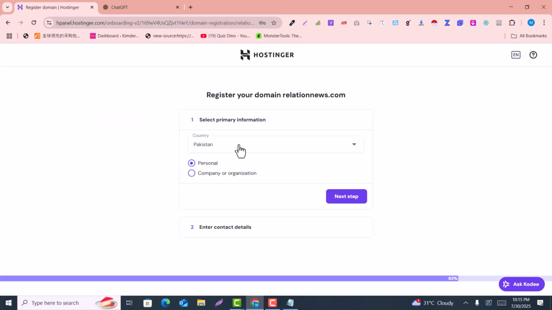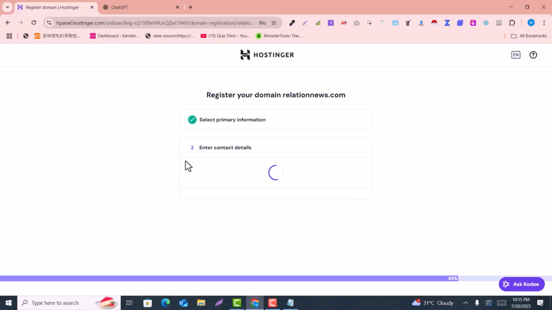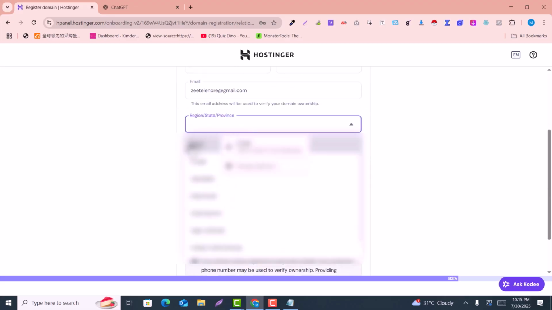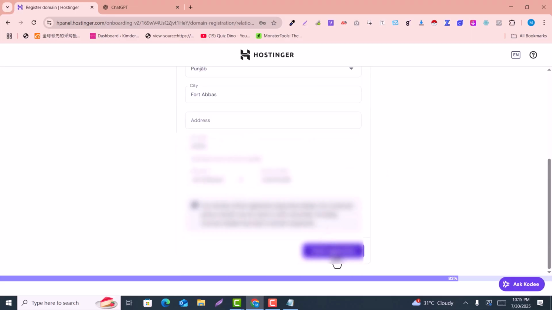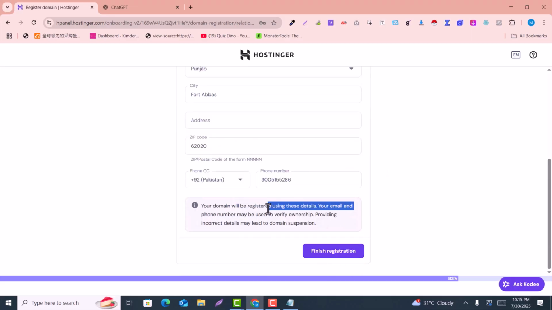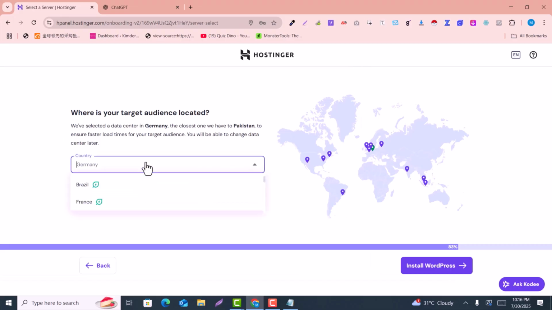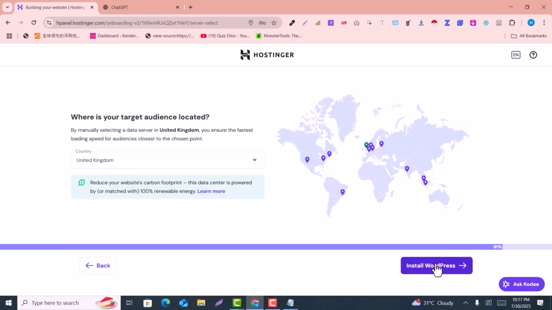Here you need to give the information for registering the domain. So here you select your country, and here you select personal and click on next. And here you just need to enter the contact details again for the domain. I have already given the contact details, so here I just selected these and finish registration. So your domain will be registered using these details. Here your email and phone number will be used for the registration, and finish. Here you can see where is your targeted audience, so I select United States and click on install WordPress.